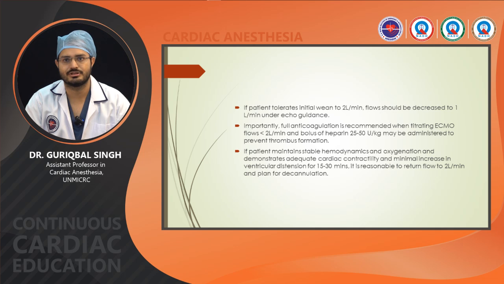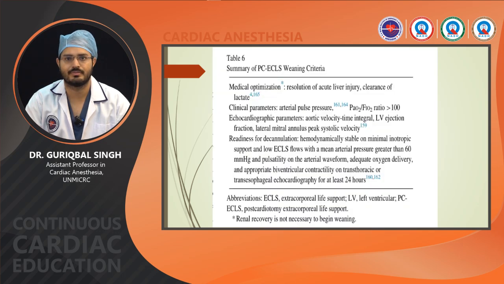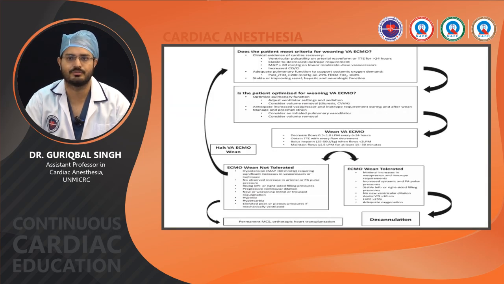If the patient tolerates initial weaning to 2 liters per minute, flow should be decreased to 1 liter under echo guidance. And importantly, full anticoagulation is recommended when titrating ECMO flow to less than 2 liters, and a bolus of heparin 25 to 50 units per kg may be administered to prevent thrombus formation. If the patient maintains stable hemodynamics and oxygenation and demonstrates adequate cardiac contractility and minimal increase in ventricular distension for 15 to 30 minutes, it is reasonable to return flow to 2 liters per minute and plan for decannulation. So this is the flow chart for ECMO weaning.